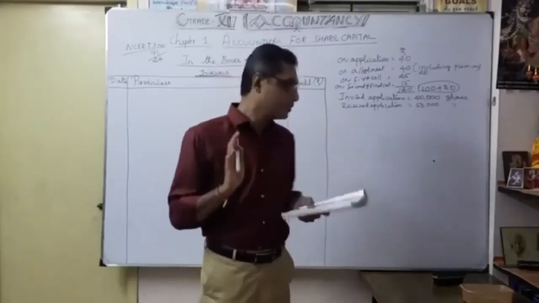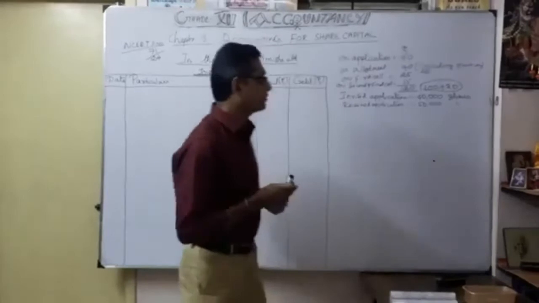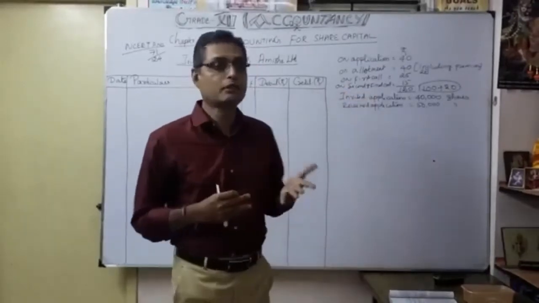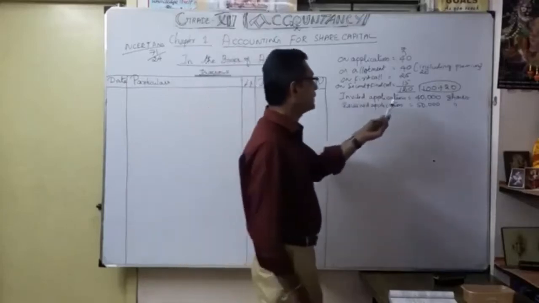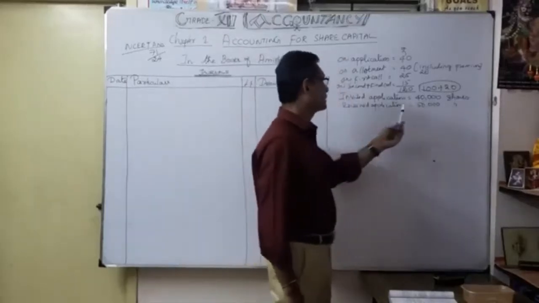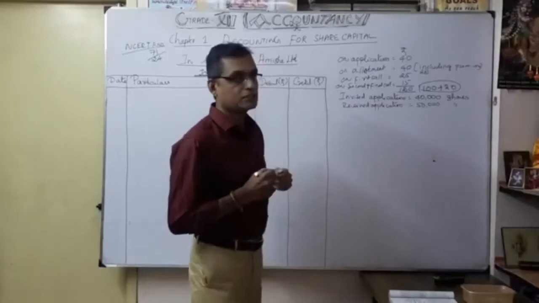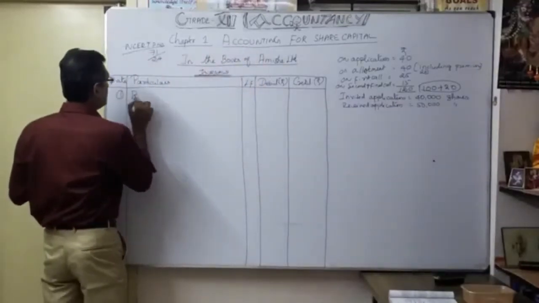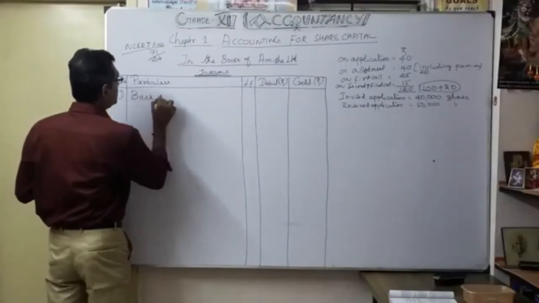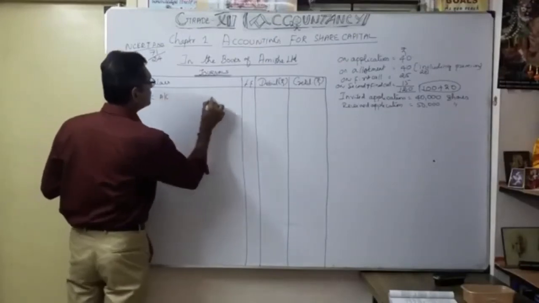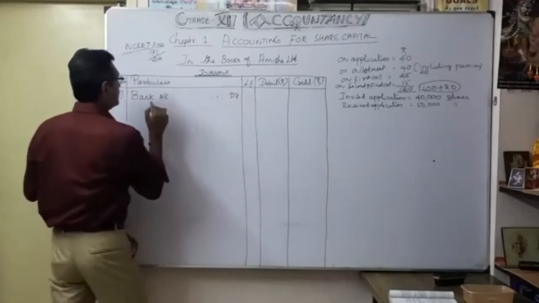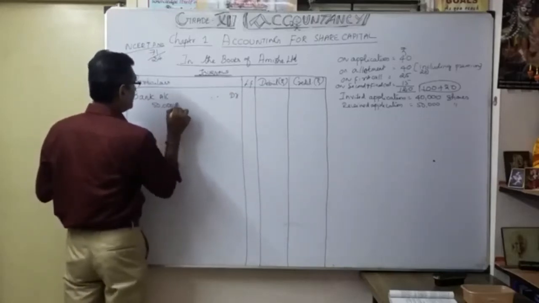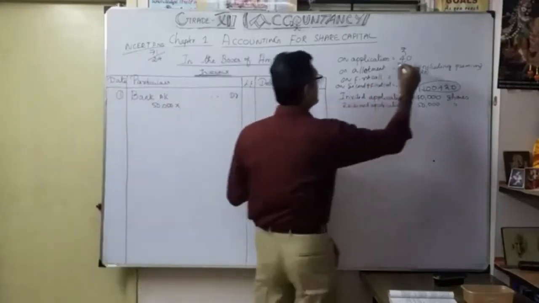First, as I always said, we have to write the synopsis. That is the easiest way you can do the work. Accordingly, invited applications 40,000, received applications 50,000. Now how do we start? First, as you know very well, bank account debit. How many shares? 50,000 shares into application received 40 rupees.